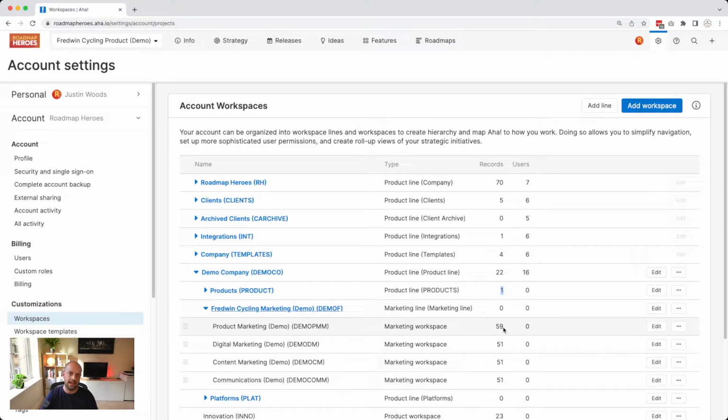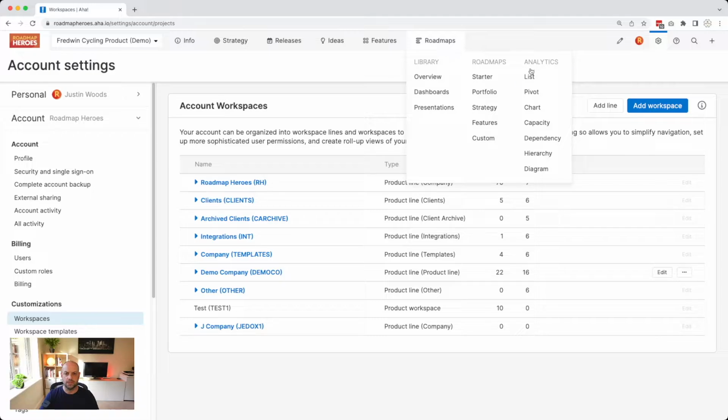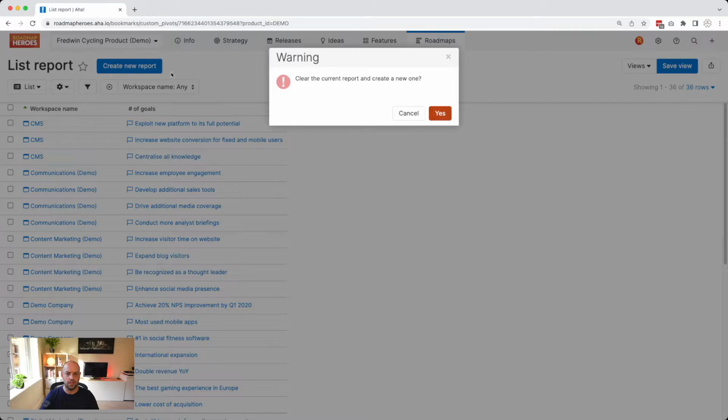Whilst this can be a handy indicator of how many records you actually have within each workspace or line, it doesn't show the extra detail that we need. So let me show you a better way. First of all, let's create a new goal report. So coming up to roadmaps, I'm going to go List, and I'm going to create a new report here.